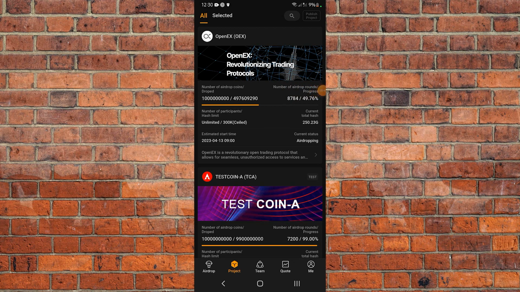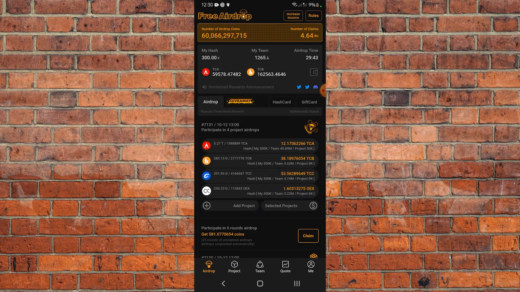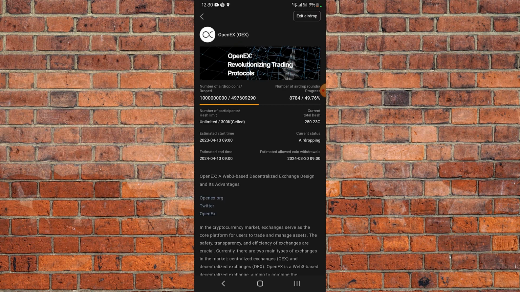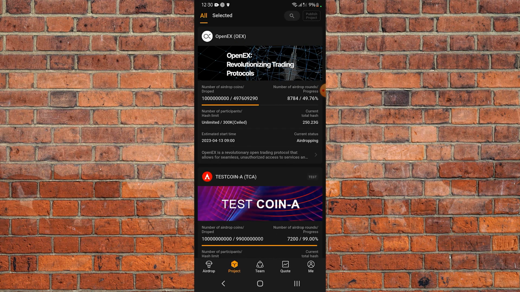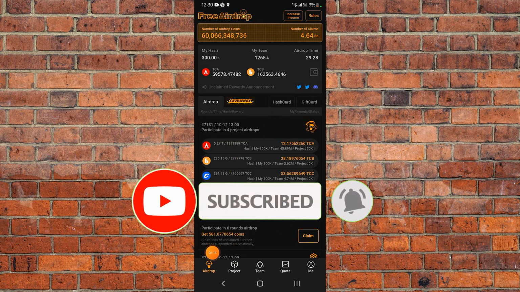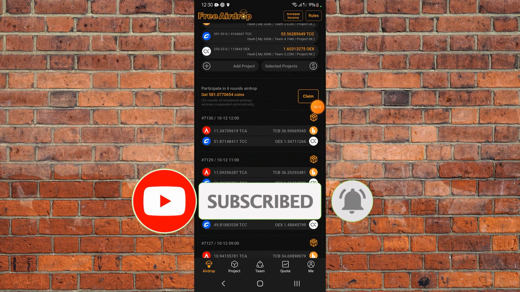Guys, that is how some people played with CORE. Even myself, I played with CORE thinking it wouldn't make sense, but at the end of the day it made a lot of sense, because I made serious money from that CORE. So once you tap on this and you see participate airdrop here, just tap on participate airdrop. Then it will be attached. The next thing you're going to do is come back right here.